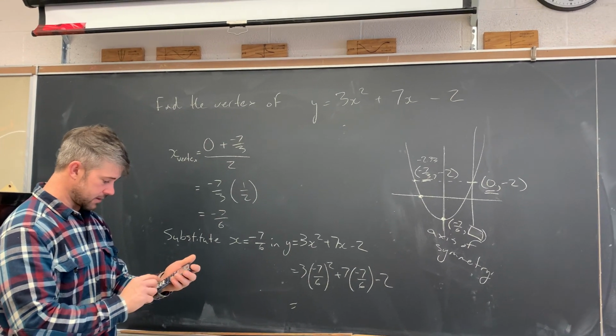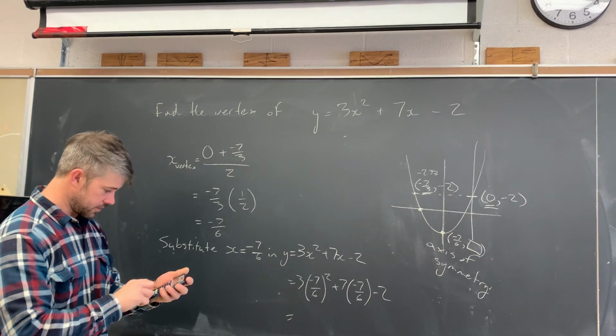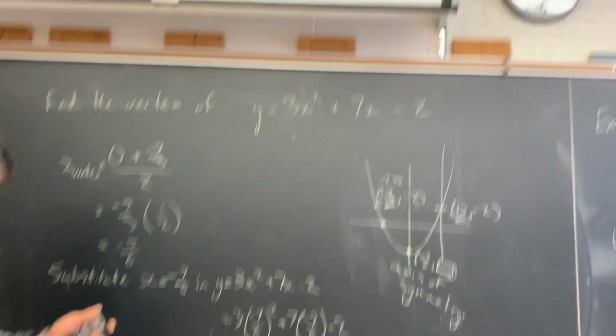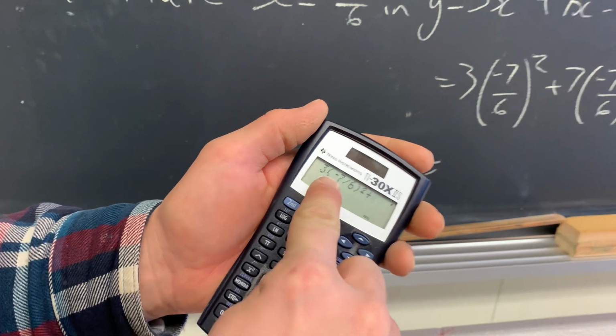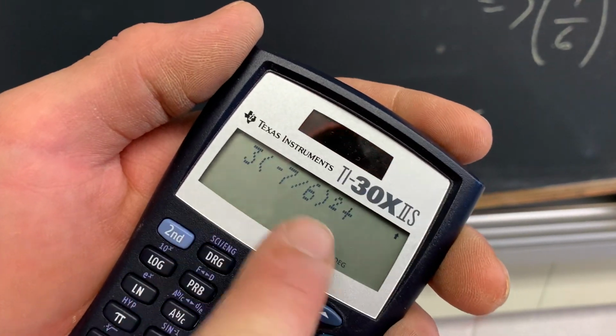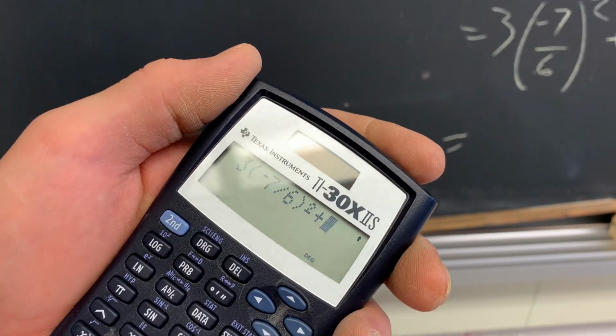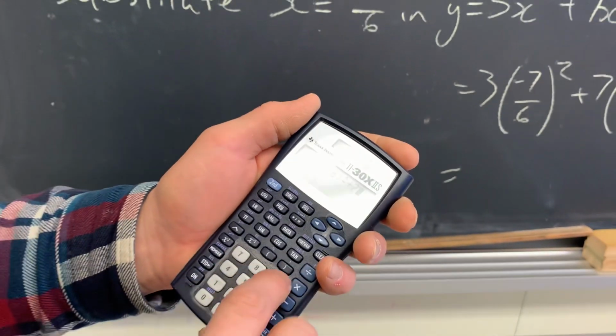When you're typing something like this in your calculator, you always have to be careful that you don't make a mistake with where your brackets are. So we need to make sure that that squared applies to the negative 7 as well too. Otherwise, we're going to end up with an issue. I'm not using my favorite calculator in the world here.